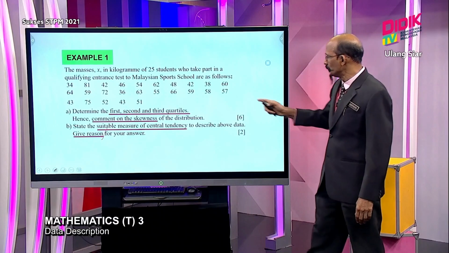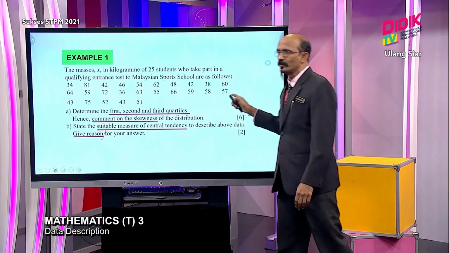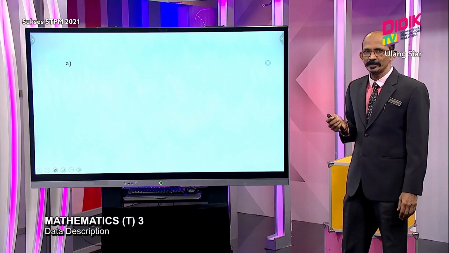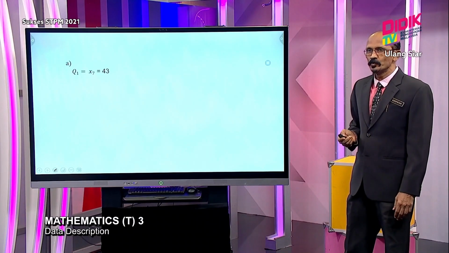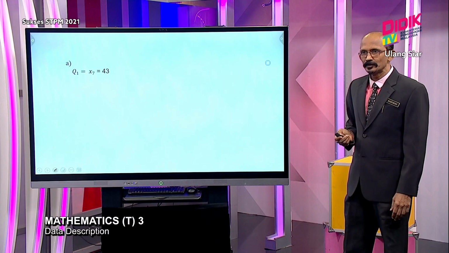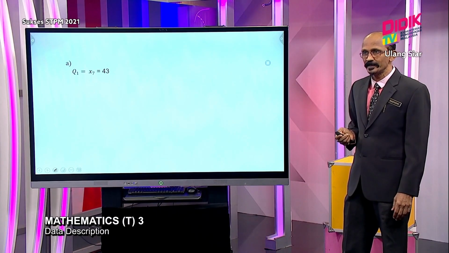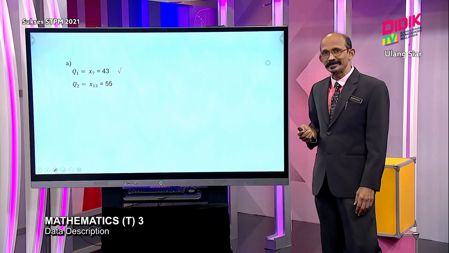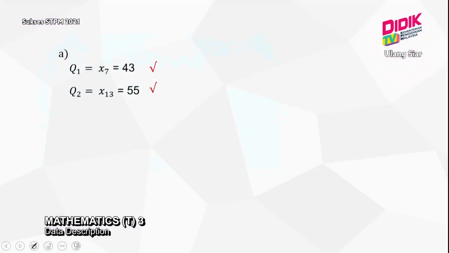Before you can do the first part, you have to rearrange your data. After you rearrange your data, your Q1 will be the 7th observation, which is equal to 43. Your Q2 will be the 13th observation, which is equal to 55. And then your Q3 is the 19th observation, which is equal to 62. That means each one you will get 1 mark.